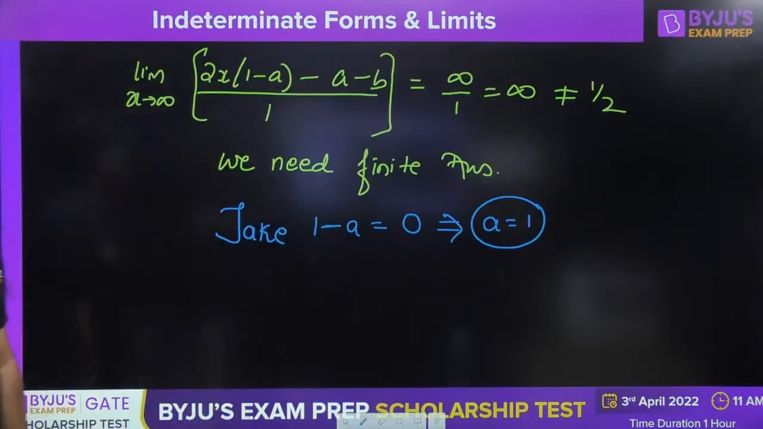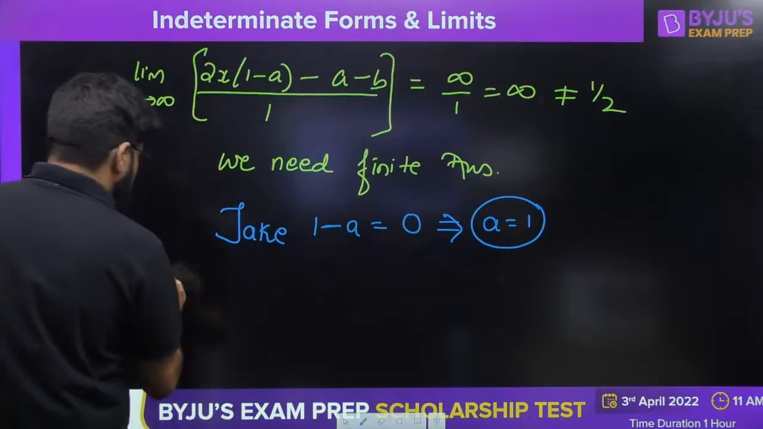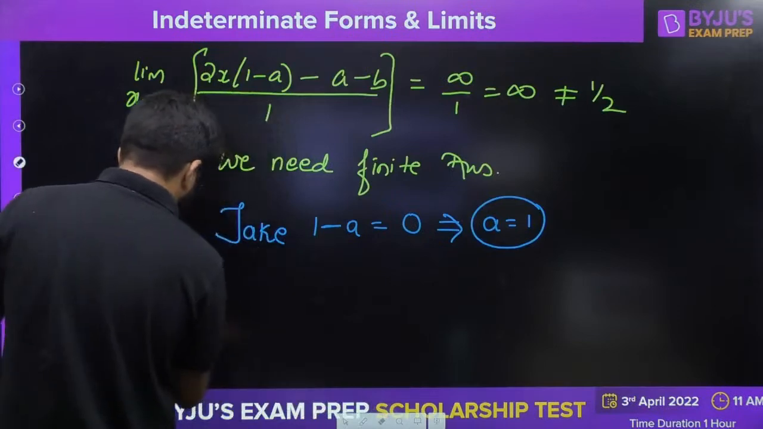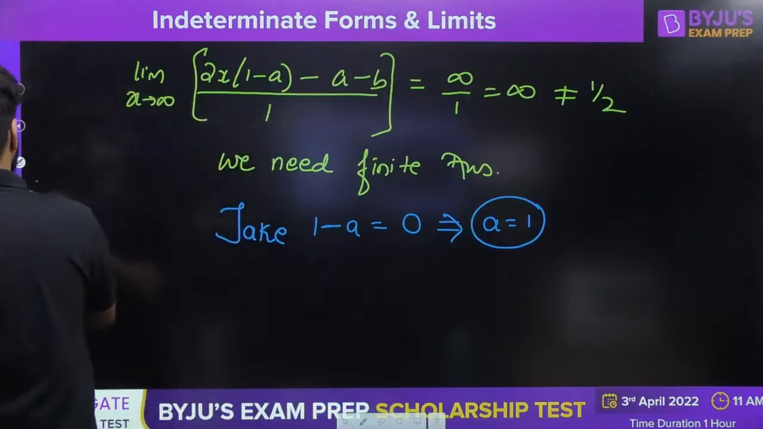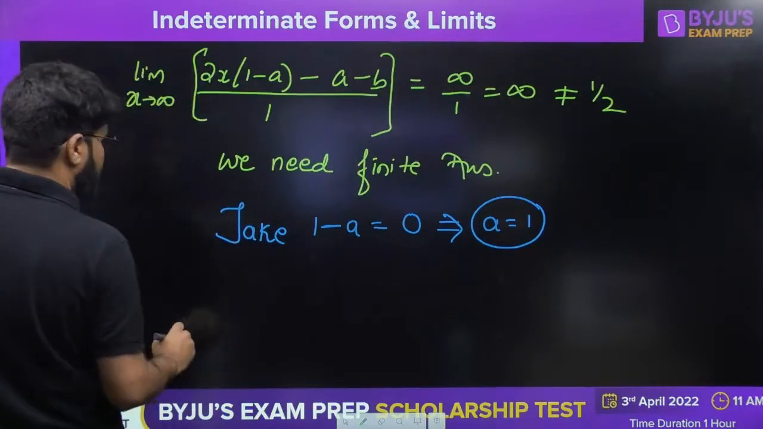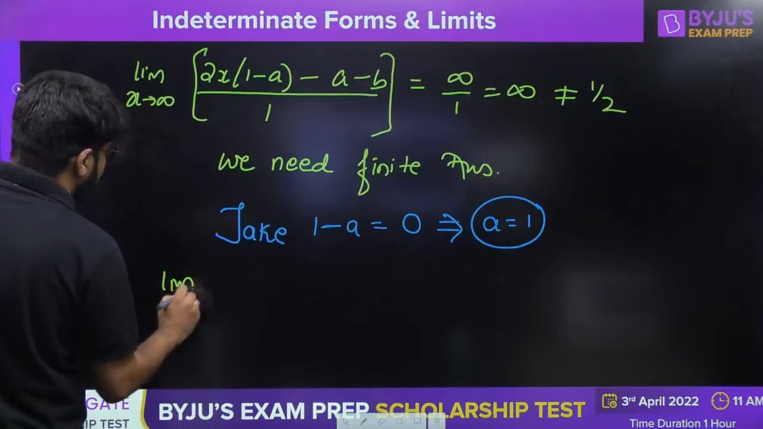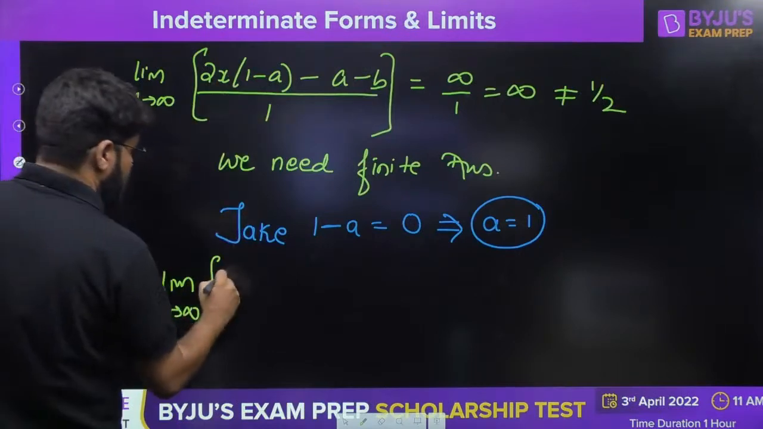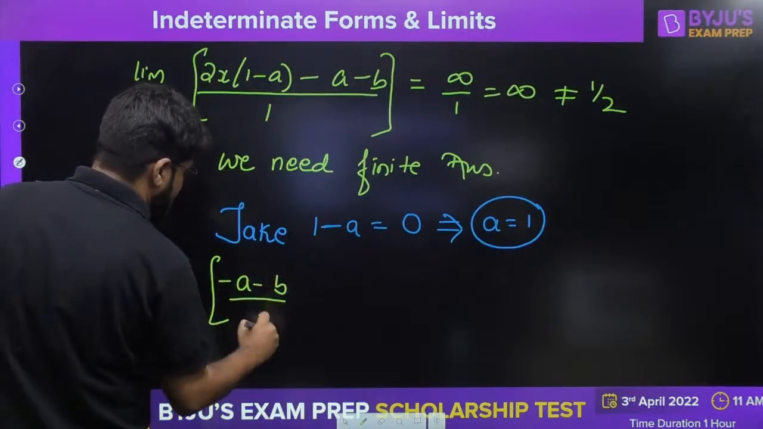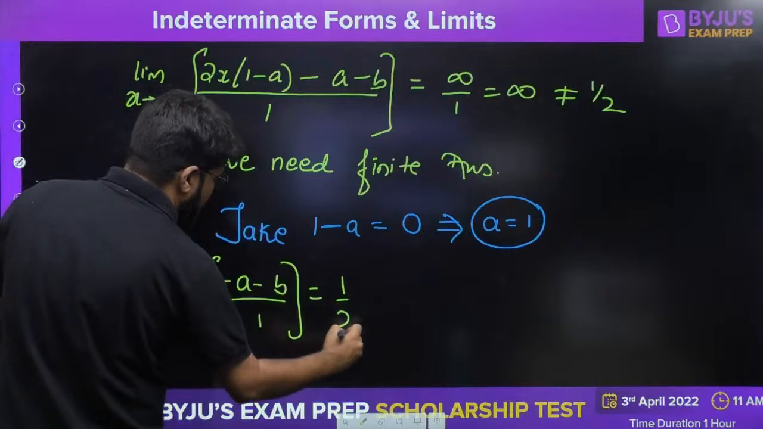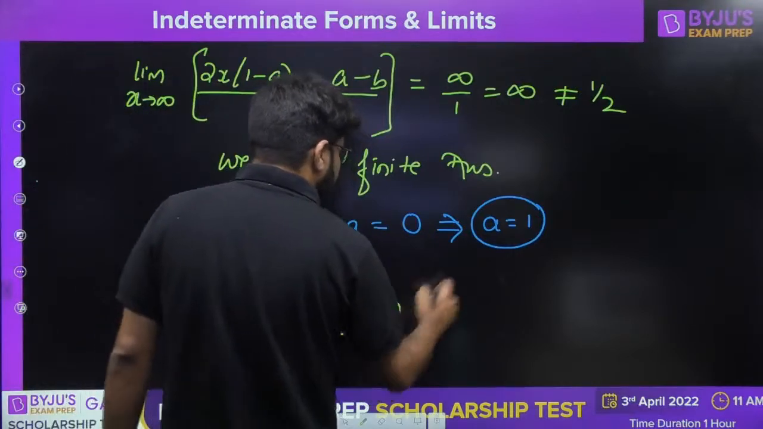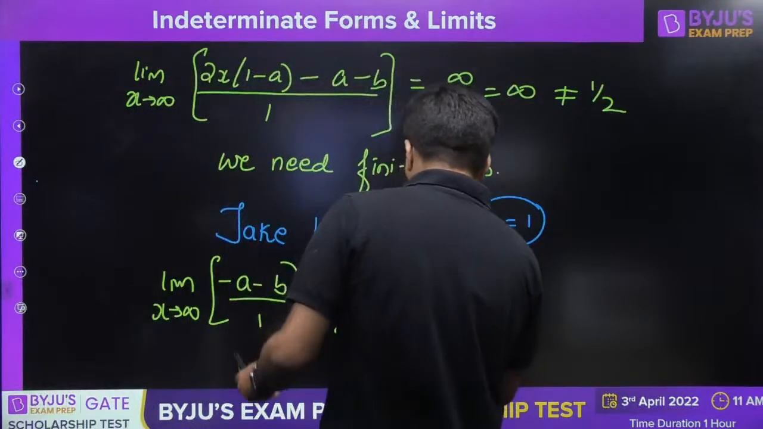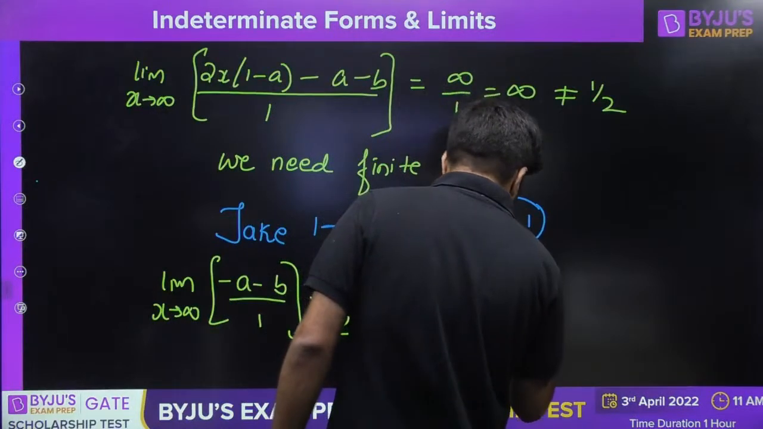So let's take the value of a equal to 1. Then it becomes the limit of the form. Okay, then we have limit of x tending to infinity, 1 minus a goes to 0, minus a minus b upon 1 is equal to half. Now already I have decided the value of a is 1. So minus 1 minus b is equal to half.